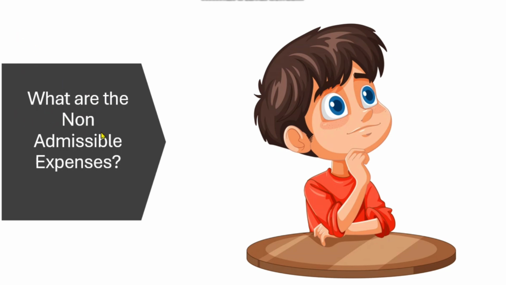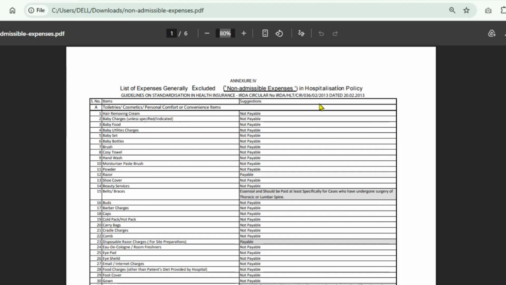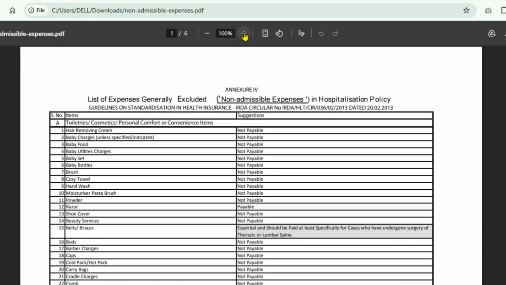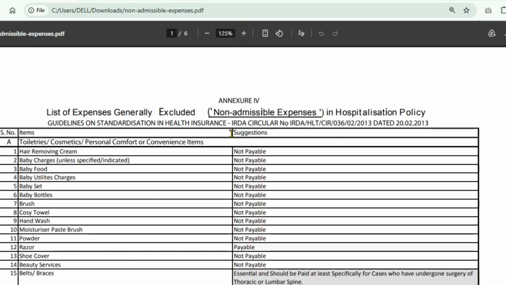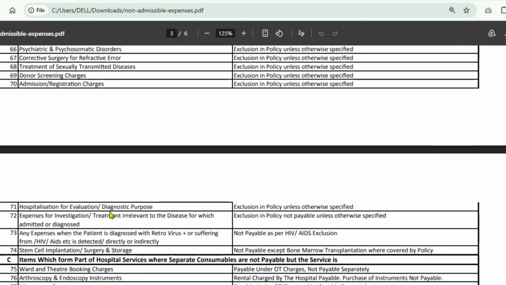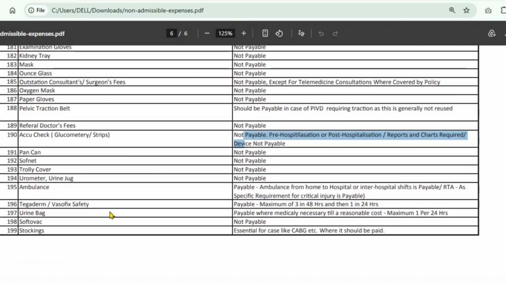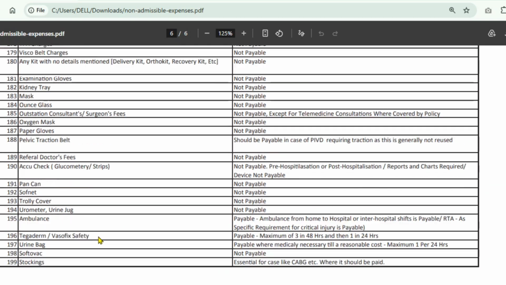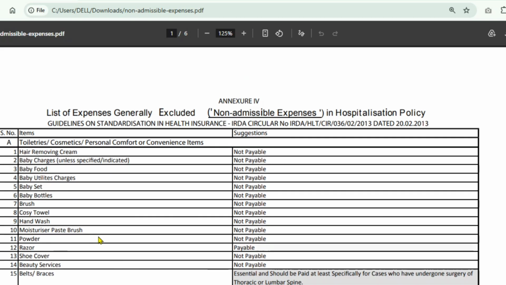Now, what are the non-admissible expenses? Non-admissible expenses are those for which the insurance company cannot make a reimbursement. They won't give you reimbursement for these expenses. Let me show you the PDF first. I have opened the PDF here. This is the PDF for your non-admissible expenses. Almost 199 expenses have been listed in this PDF that are not going to be payable.